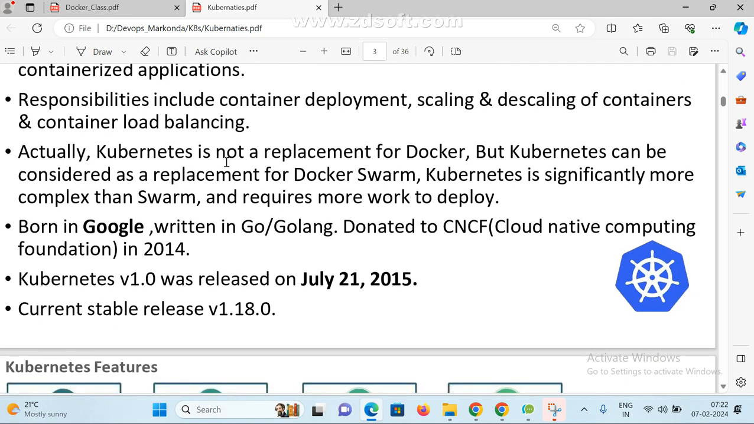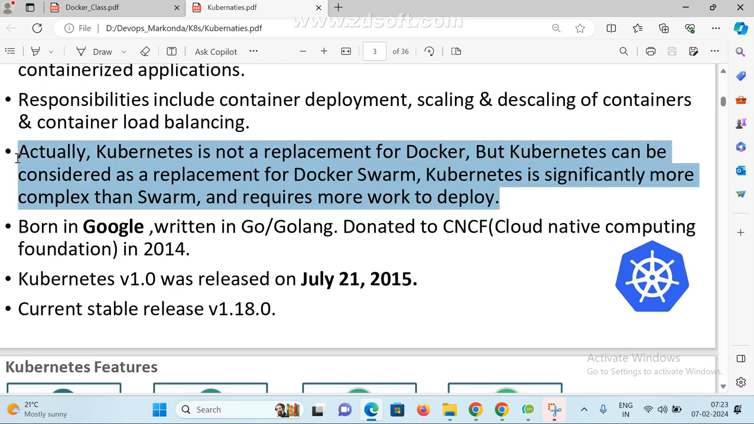Actually, Kubernetes is not a replacement of Docker, and Kubernetes is not a replacement of Docker Swarm. Kubernetes is significantly more complex than Docker Swarm and Docker Compose. There are some extra features. It requires more work to deploy and handle. There are a lot of features available, and many resource objects available here.